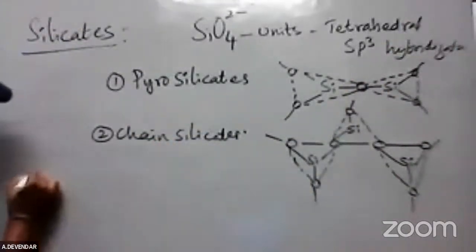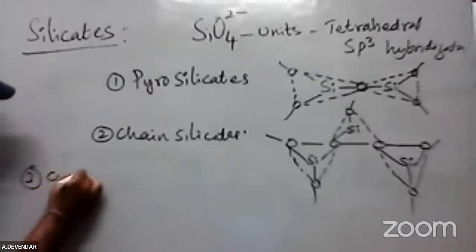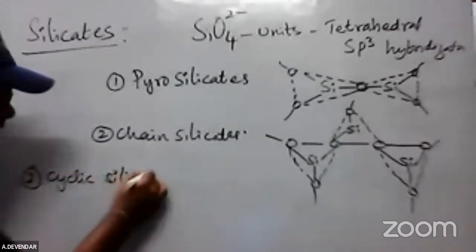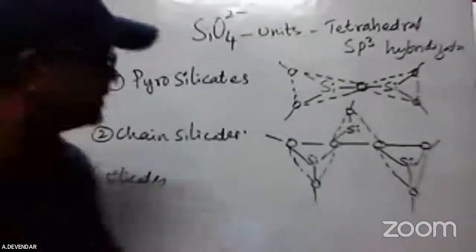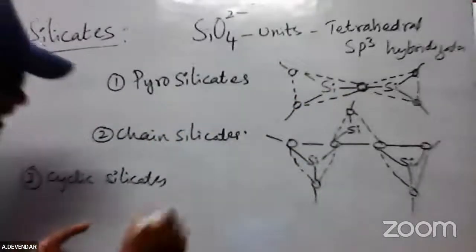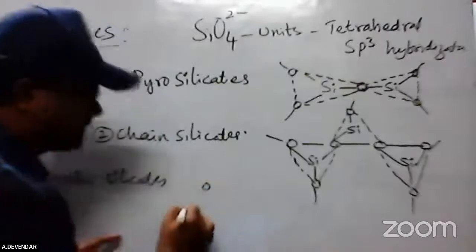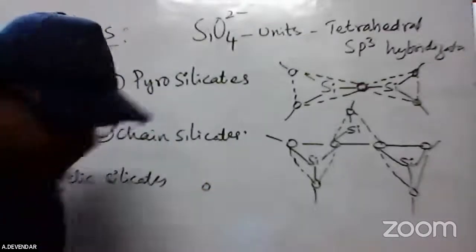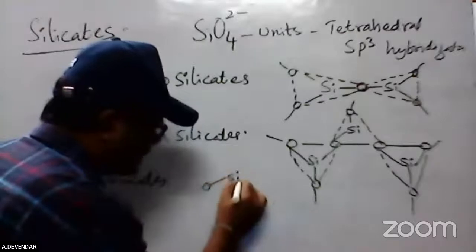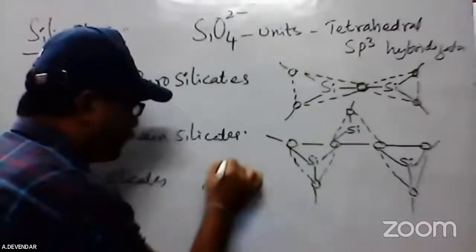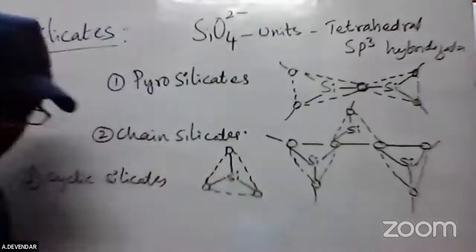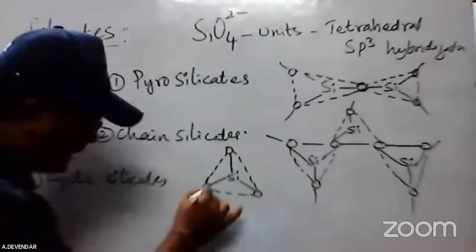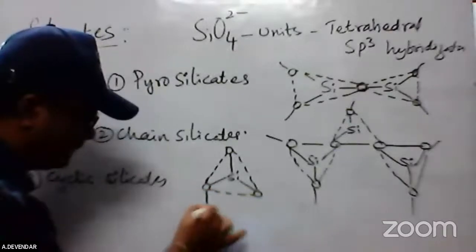Now coming to the third, cyclic silicate. Cyclic nature will be there. In the cyclic silicate, you have only 3 units. Just like here 2 units, in the cyclic silicate, 3 units are present. Those are arranged like this. If you have this particular thing, Si, it is linked with this one. Okay, this is 1, and here this is linked with the Si.